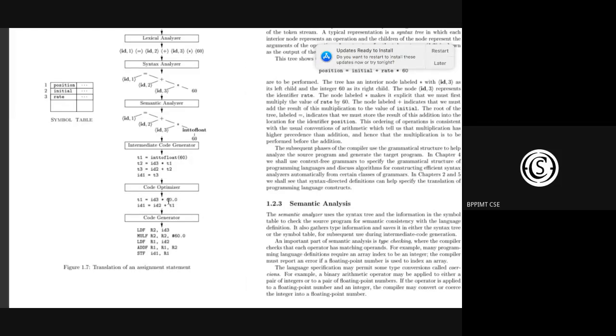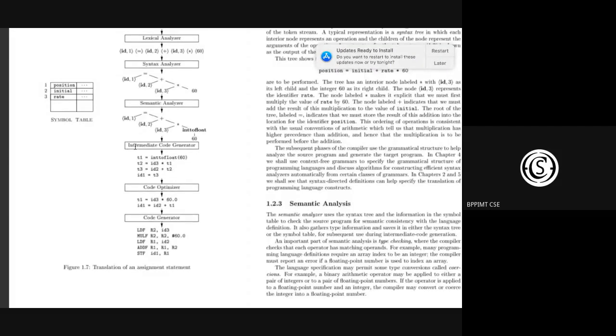They have straightaway converted this into a float, and for the line with ID1, instead of using T3 and then ID1 equal to T3, they are straightaway assigning ID1 plus T1 to ID1. So four lines are converted to 2 lines. This is a very simple example of code optimization. When we go into that chapter, we'll learn many good ways to do code optimization. But this is just an example for this particular line.